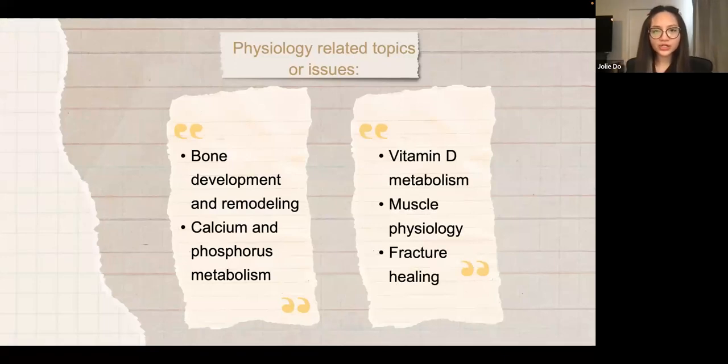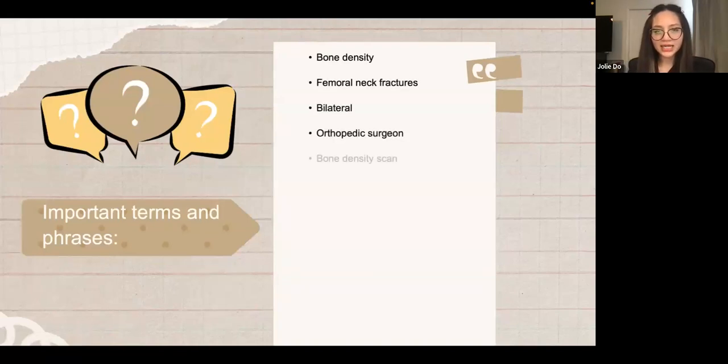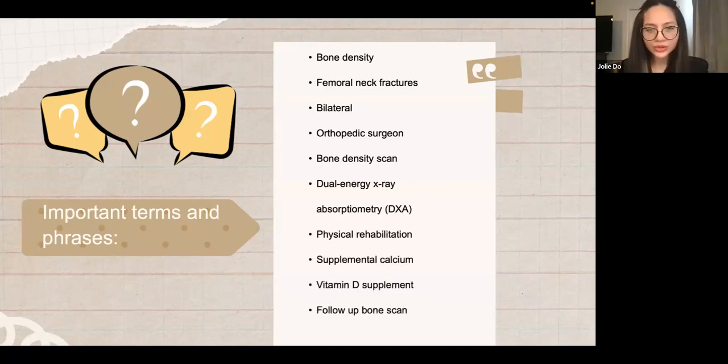Physiology-related topics or issues: bone development and remodeling, calcium and phosphorus metabolism, vitamin D metabolism, muscle physiology, and fracture healing. The important terms and phrases: bone density, femoral neck fracture, the lateral orthopedic surgeon, bone density scan, DXA, physical rehabilitation, supplemental calcium, vitamin D supplement, and follow-up bone scan.